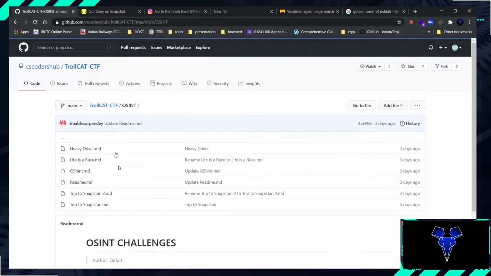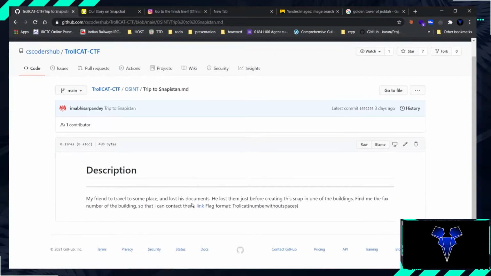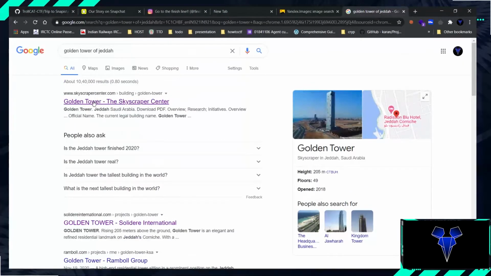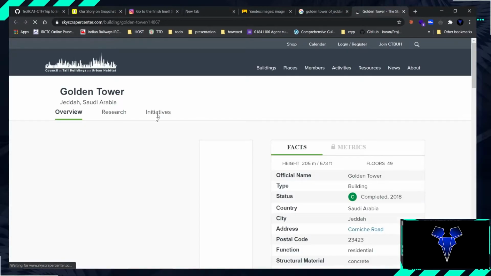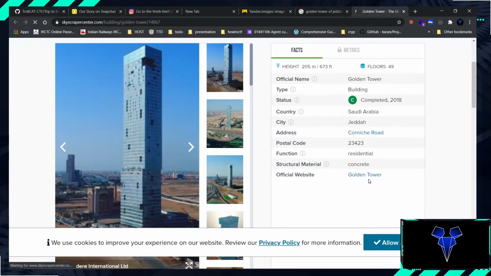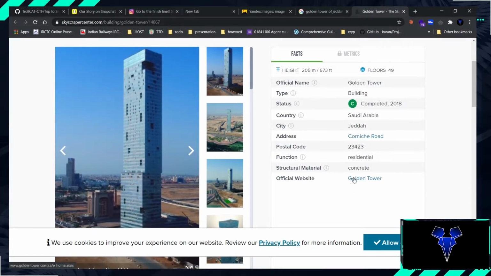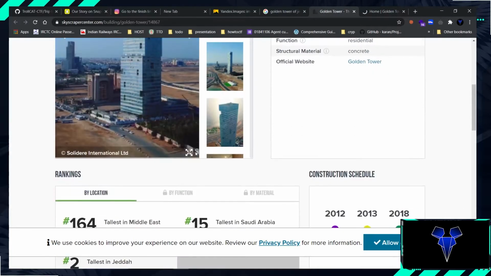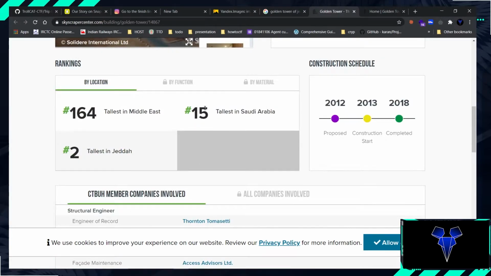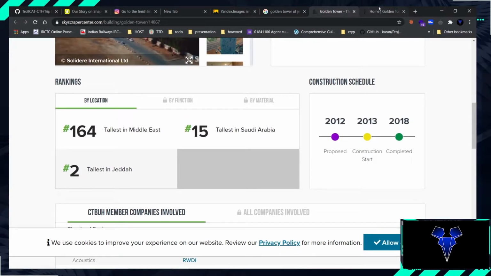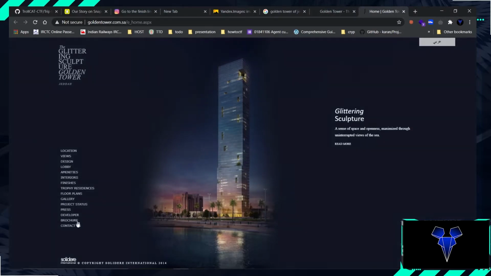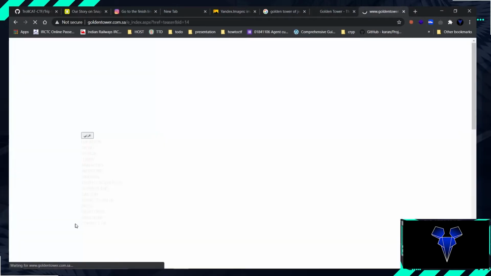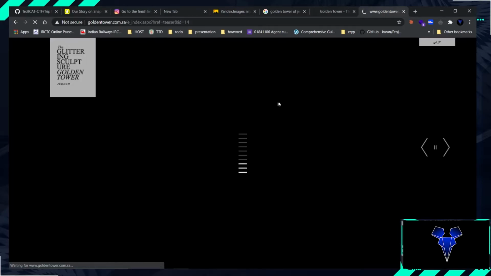Now what they have asked us in the challenge was a fax number for the building. So for the fax number I tried going to the first link which comes, which is Skyscraper Center and Corniche official website, and we don't have any, so let's just go to the official website here, the 15th tallest building in Saudi Arabia. So here we come, and here you go to the contact us tab right here. Let this thing load.